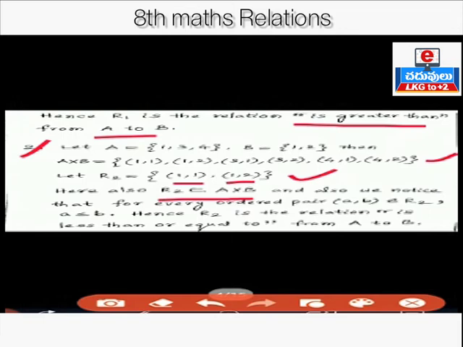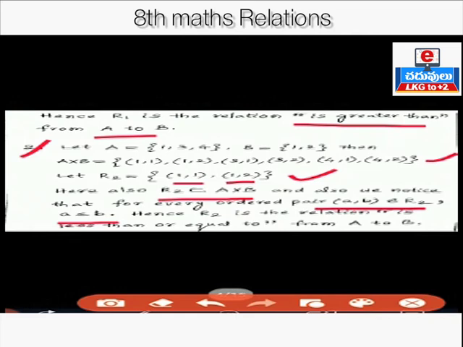So if we combine these two properties in relation R2, then we get the first coordinate is less than or equal to the second coordinate. Let the first coordinate be a, the second coordinate be b. So for every ordered pair (a, b) belongs to R2, a is less than or equal to b.